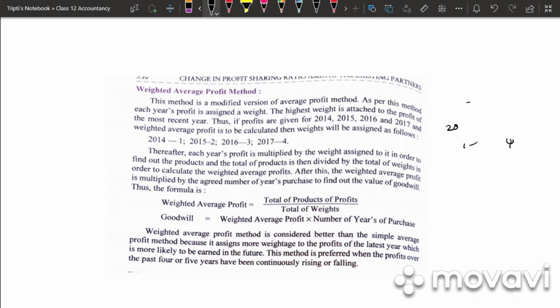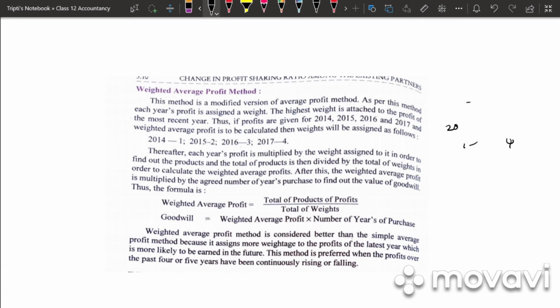This method is a modified version of average profit method. Full stop. As per this method, each year's profit is assigned a weight. Full stop.